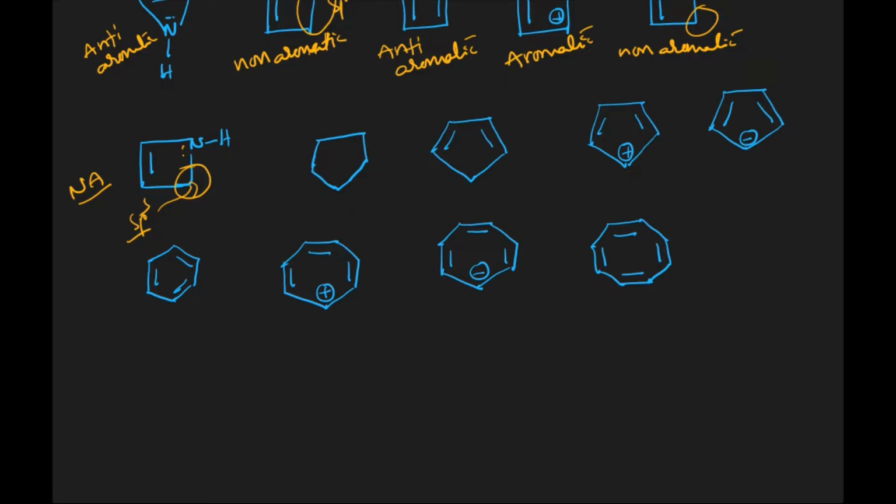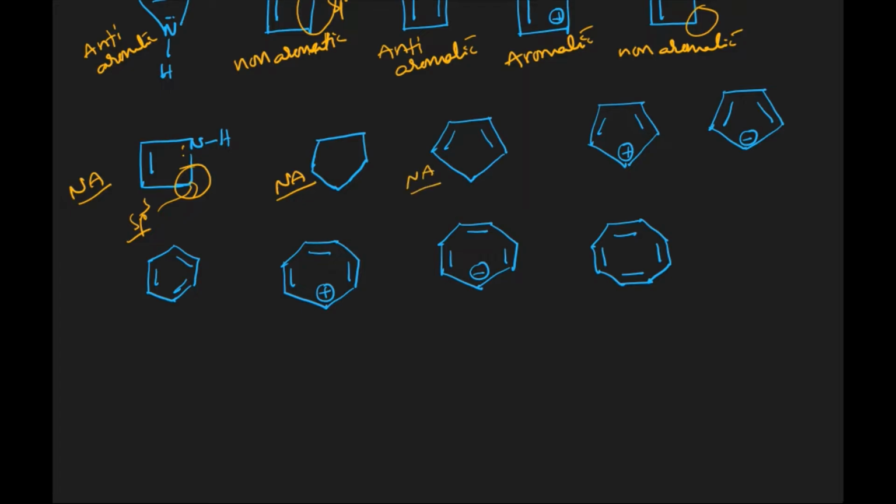Here it is a cyclic one. There are no delocalizing pi electrons here. All carbons are sp3 hybridized, all carbons are non-planar. That's why it is non-aromatic. Here also we have 4 sp2 hybridized carbons and 1 sp3 hybridized, meaning it is not completely planar. That's why it's also non-aromatic.